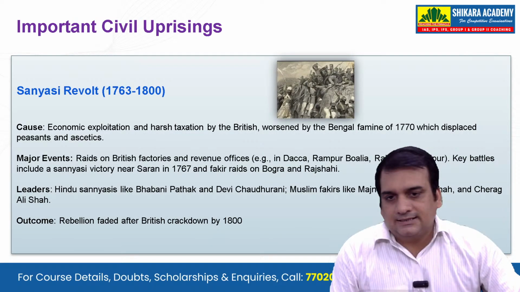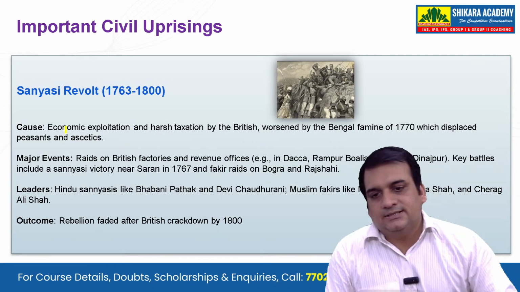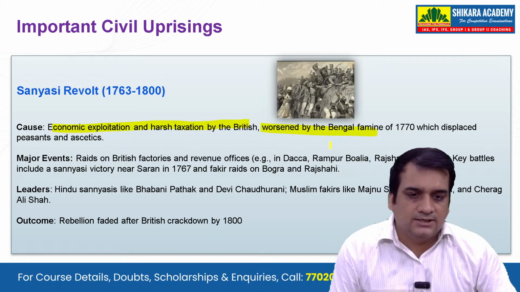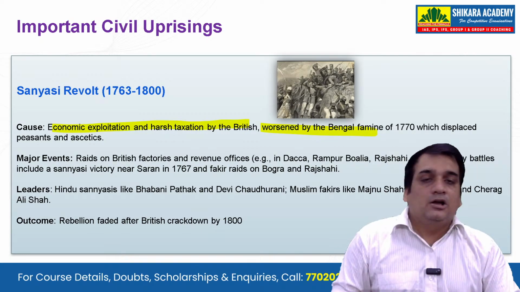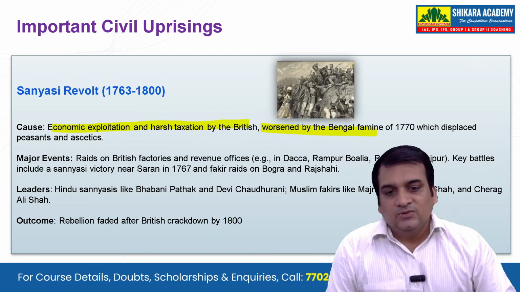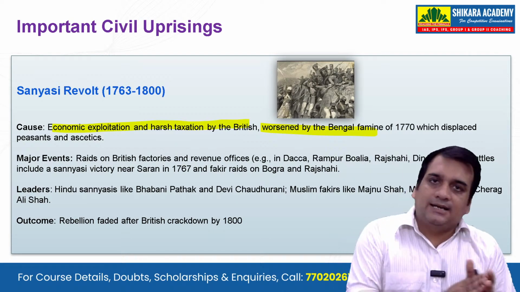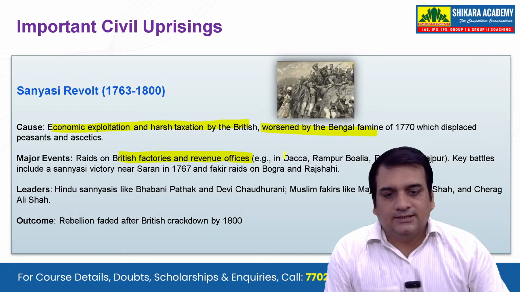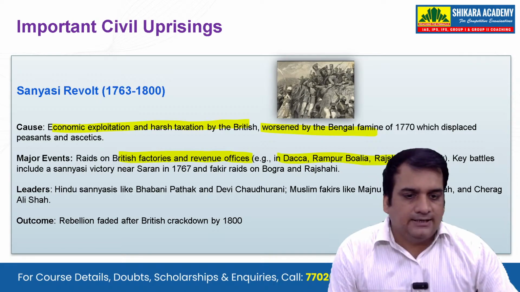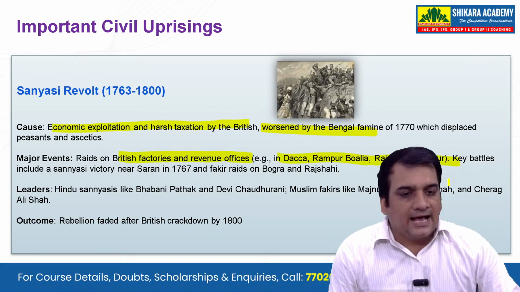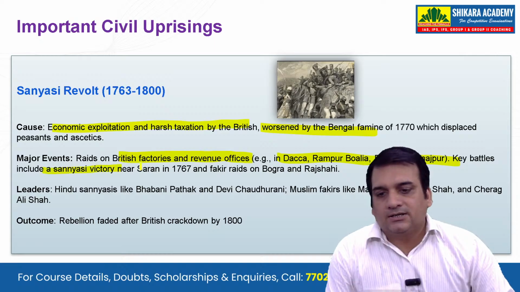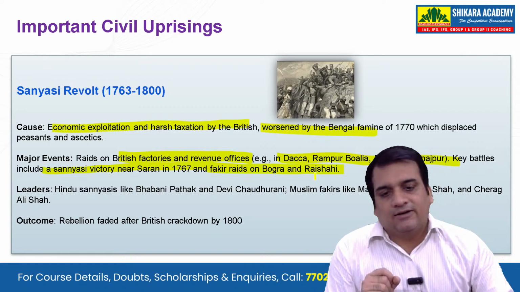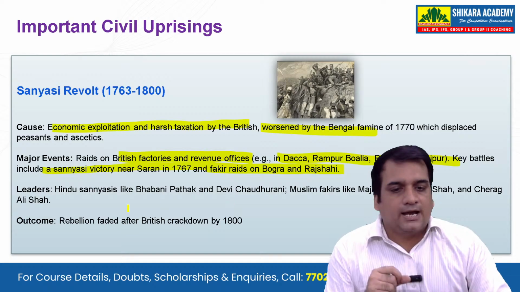Now, important civil uprisings. Take the Sannyasi revolt: economic exploitation and harsh taxation by the British worsened the Bengal famine of 1770, which displaced peasants and ascetics. Because of this, what happened? Raids on British factories and revenue offices, for example in Dhaka, Rampur, Gwalior, Rajshahi, and Dinajpur, and key battles include a Sannyasi victory near Saran in 1767 and Fakir raids on Bogra and Rajshahi at that time.